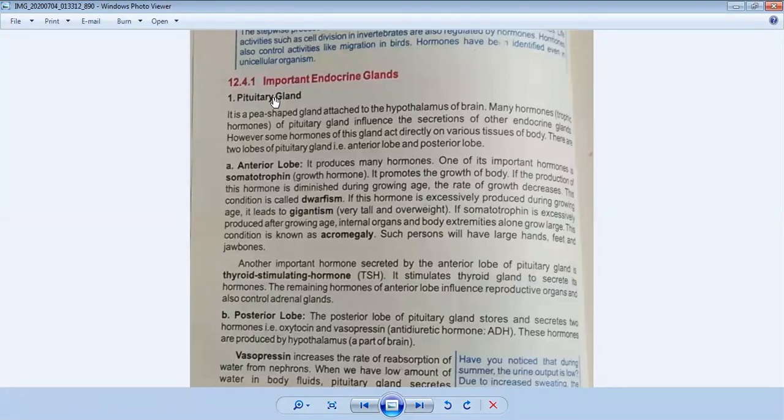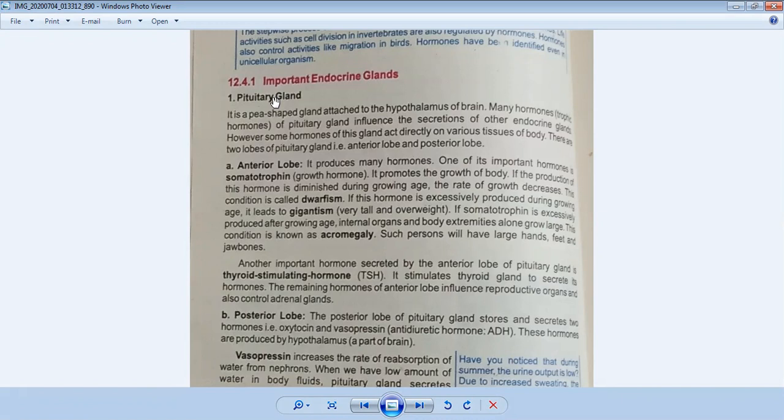First, I will tell you its structure. It is a P-shaped gland. Its shape is like a P. It is attached to the hypothalamus of the brain. We have also discussed the parts of the brain, thalamus and hypothalamus, and the hypothalamus is present in your middle brain. So it is attached to the hypothalamus of the brain.